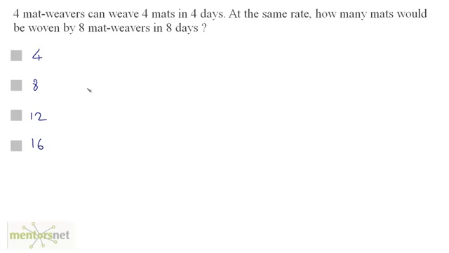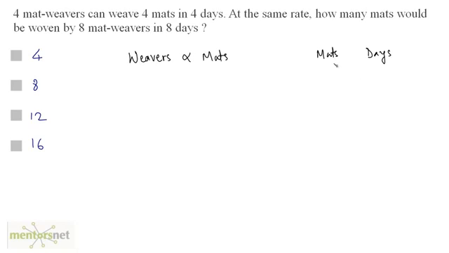4 mat weavers can weave 4 mats in 4 days. At the same rate, how many mats would be woven by 8 mat weavers in 8 days? Now we can tackle this problem like this. We have two relations in which we have three quantities. There's a relation between weavers, mats and days. So if the number of weavers increases, the number of mats produced will increase. So weavers is directly proportional to mats.